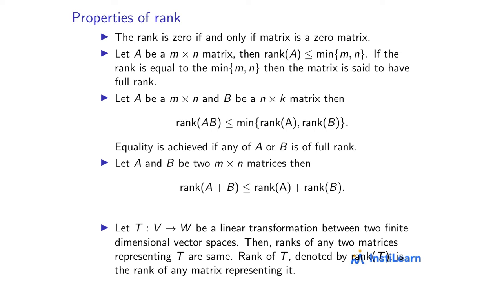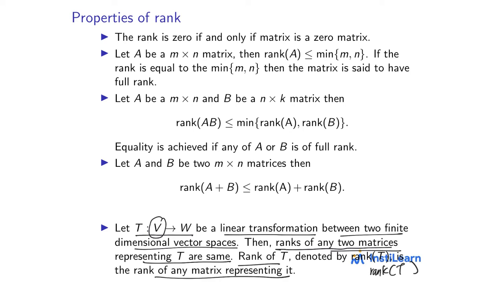Now the last property which we'll talk about is this. Let T from V to W be a linear transformation where V and W are finite dimensional vector spaces. Now T can be represented by many matrices depending on what basis we choose for V. So there are many matrices representing T. But the interesting fact is that the ranks of all these matrices representing T are the same, and that's what we call the rank of T.